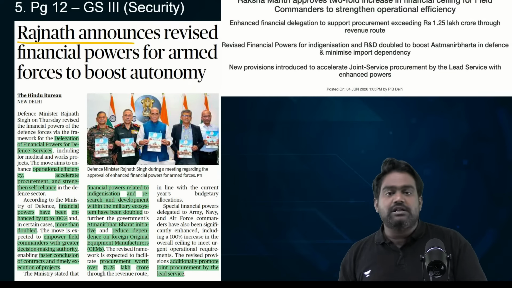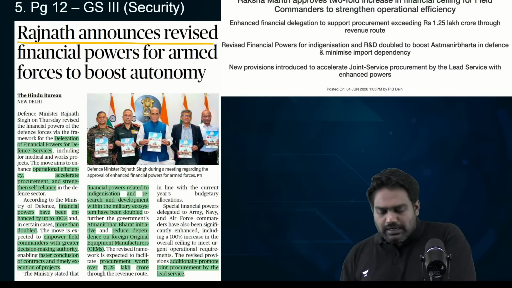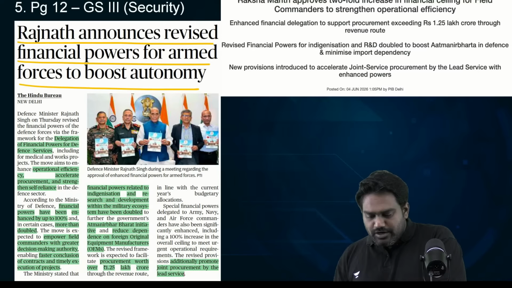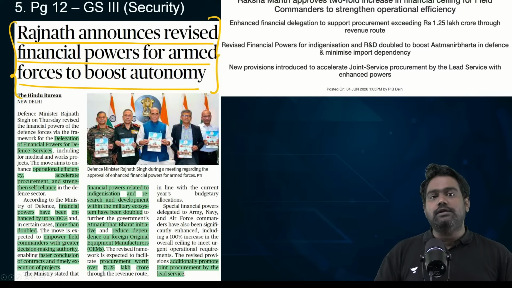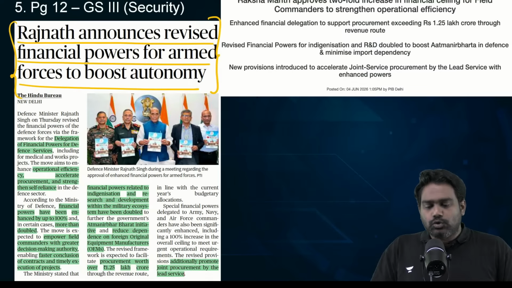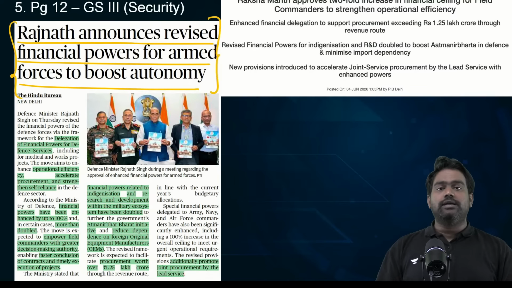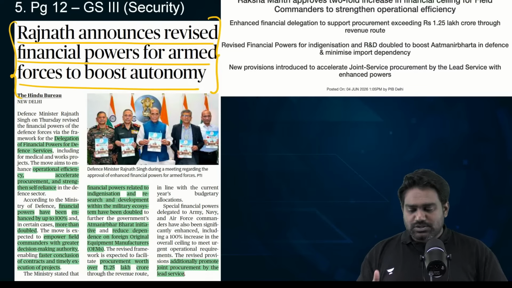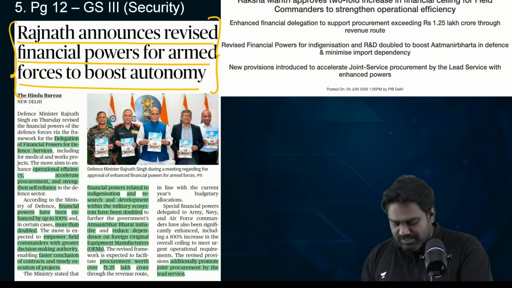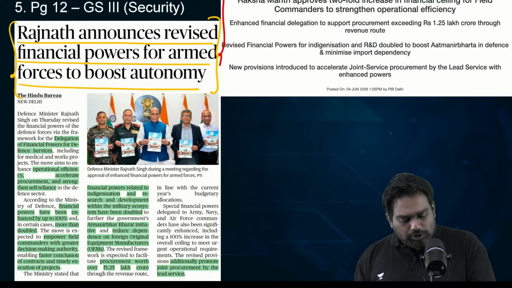Next, Defense Minister Rajnath Singh has announced a new financial power policy that provides more authority for military commanders to carry out spending on their own, gives them more fiscal autonomy that will help bring greater efficiency in our military procurement. So this was a big announcement that was made by the Defense Ministry yesterday, and there is an important PIB article as well in this regard.